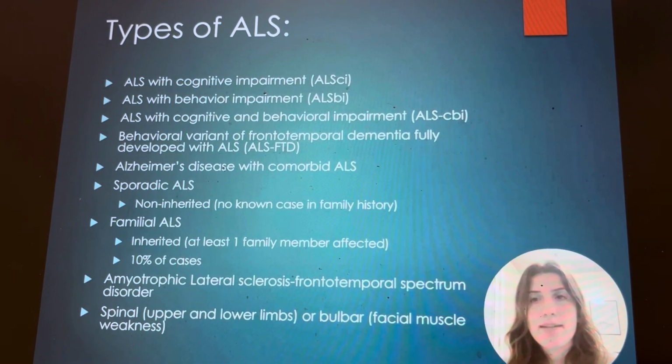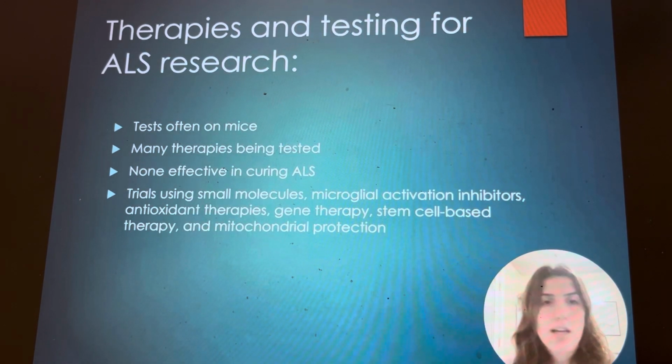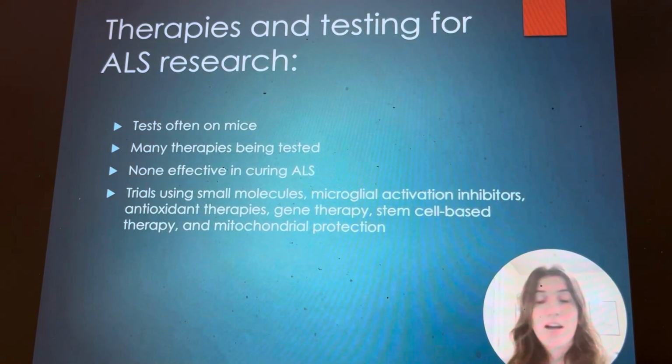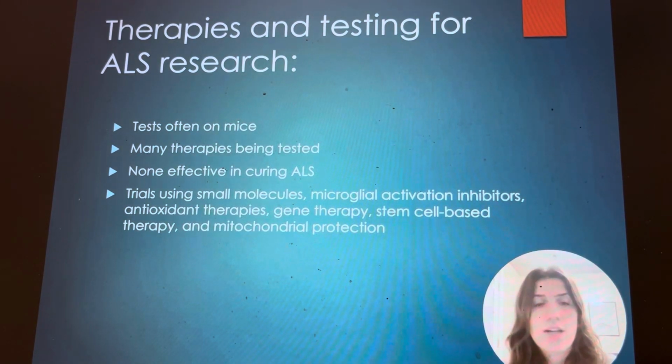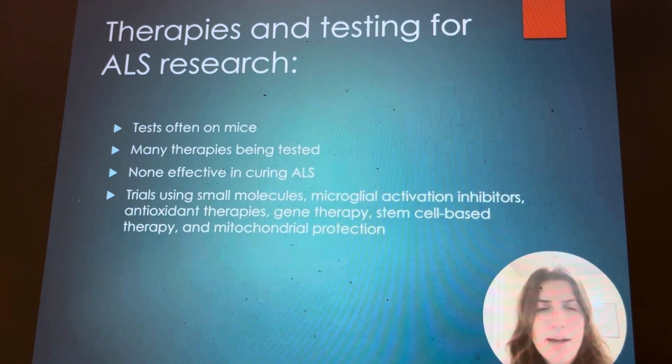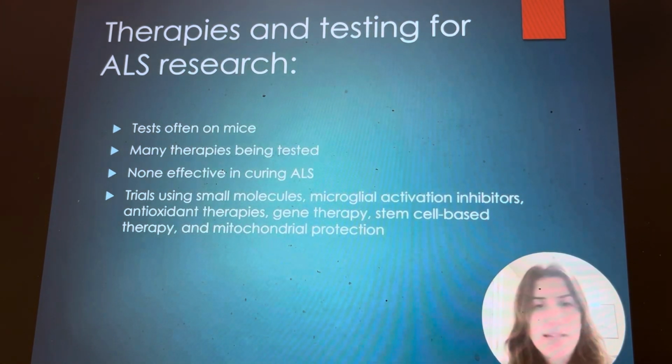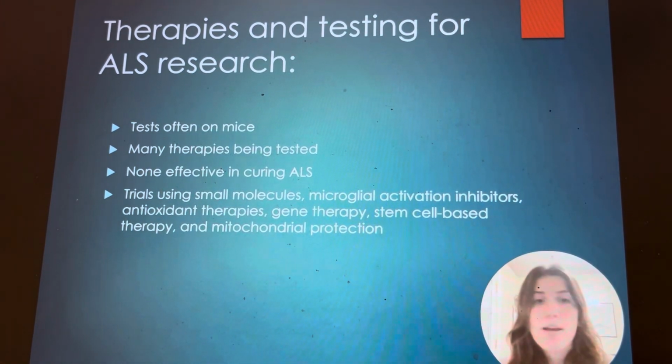There are different therapies and testing for ALS research. Tests are often done on mice. These therapies are being tested, but none have been found effective in curing ALS. Trials use small molecules, mitoglial activation inhibitors, antioxidant therapies, gene therapies, stem cell-based therapy, and mitochondrial protection.